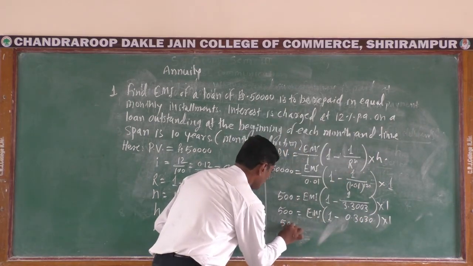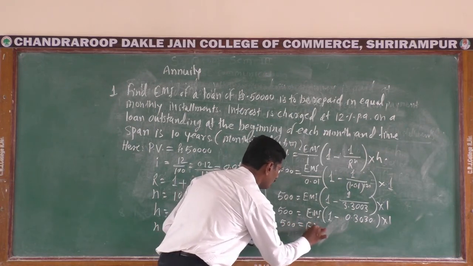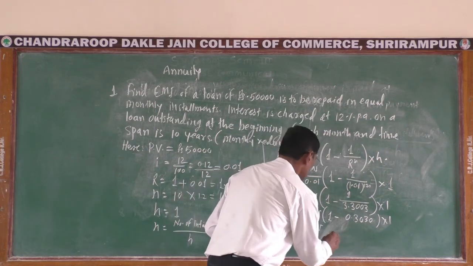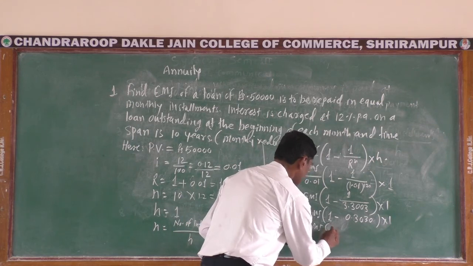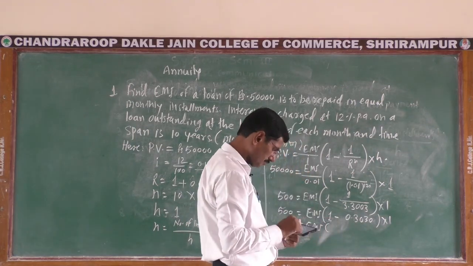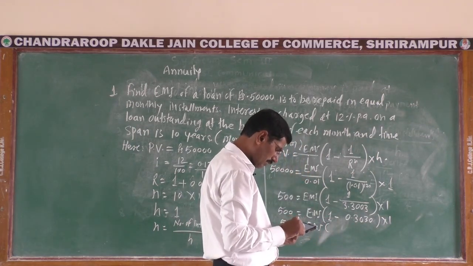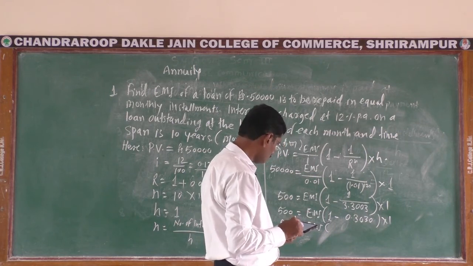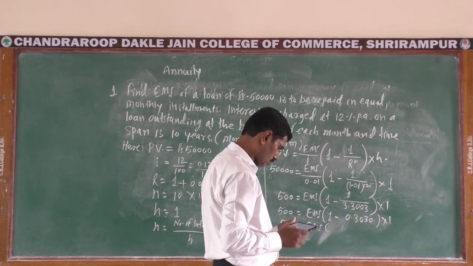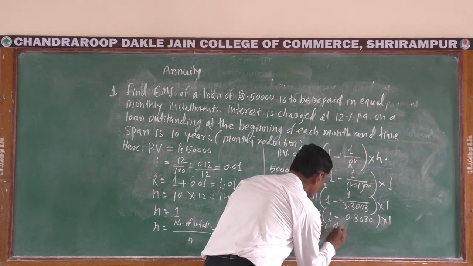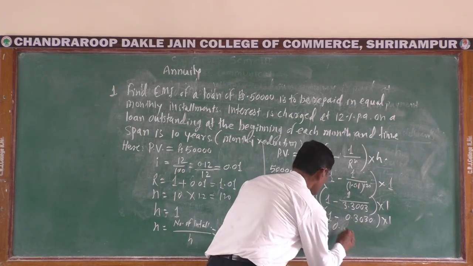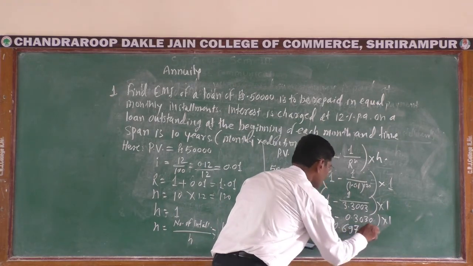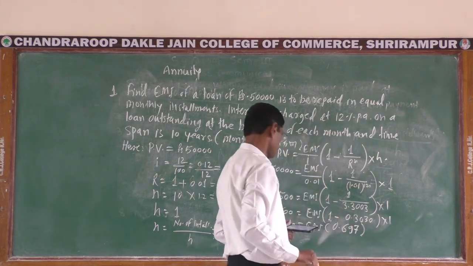Then 500 is equal to EMI into bracket 1 minus 0.3030, that is 0.697 into 1.